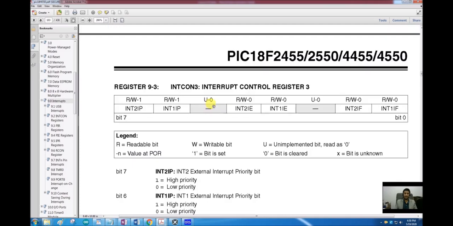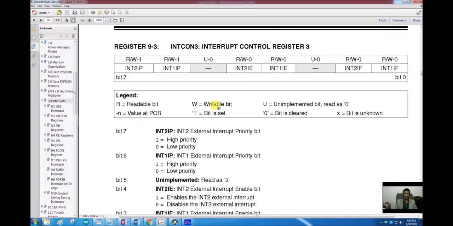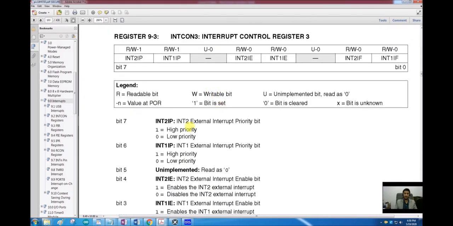Then the INTCON3 register, inside that we have the external interrupt priority bits. Let me tell you that whatever control bit is associated with the interrupt priority, we will not be using it in our course. As I said earlier, we are not interested in the two priority levels of PIC18.